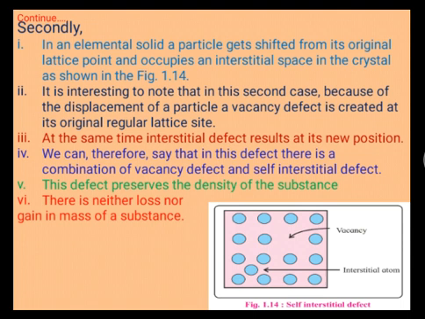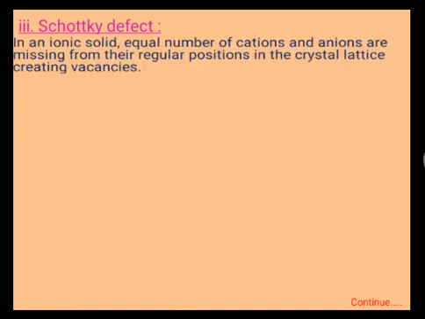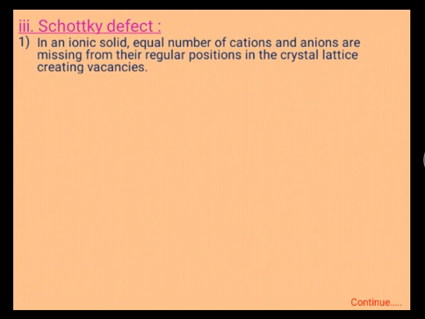Third type of point defect is the Schottky defect. In an ionic solid, this word ionic is important, equal numbers of cations and anions are missing from their regular positions in the crystal lattice, creating vacancies.